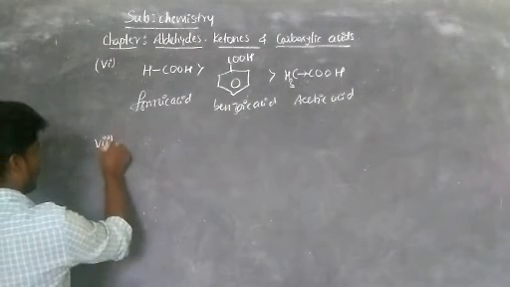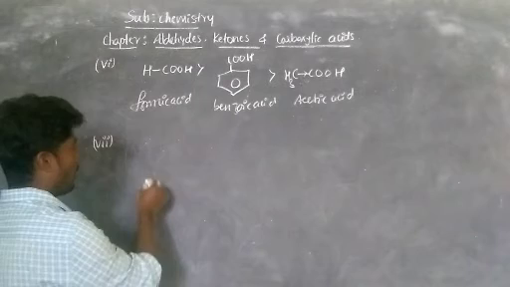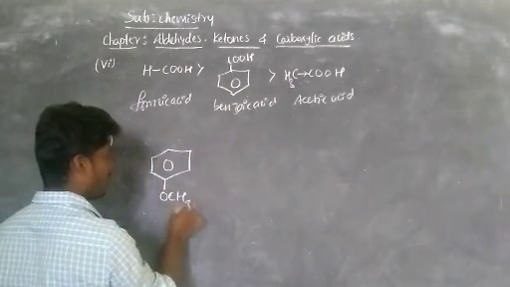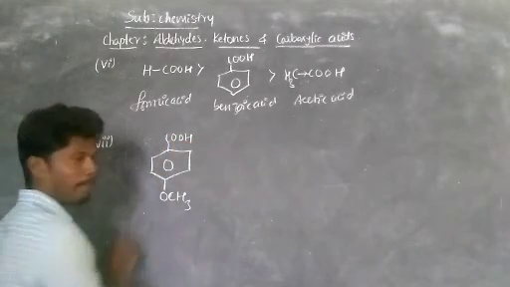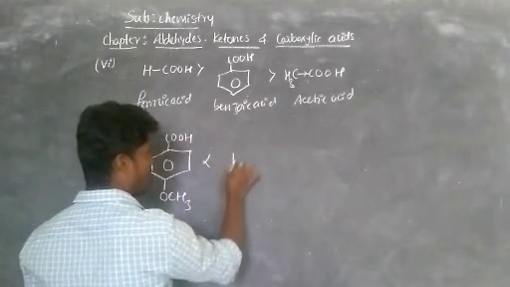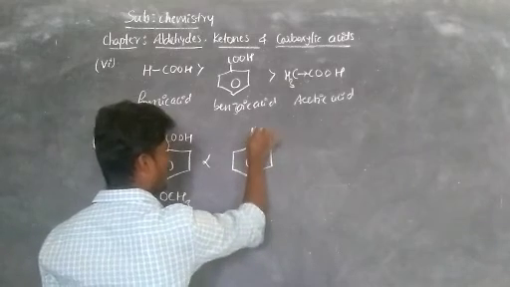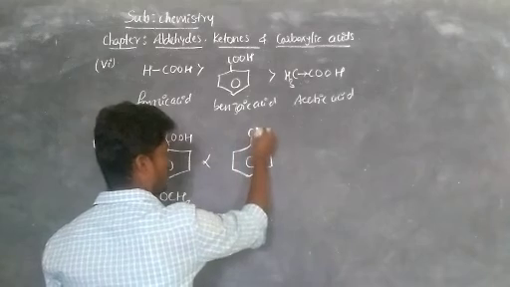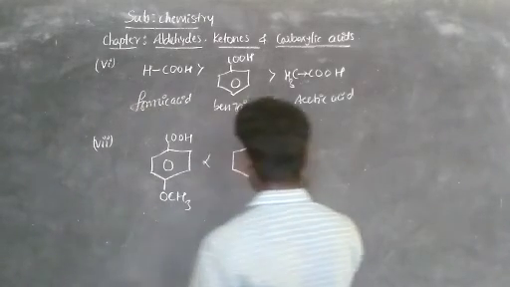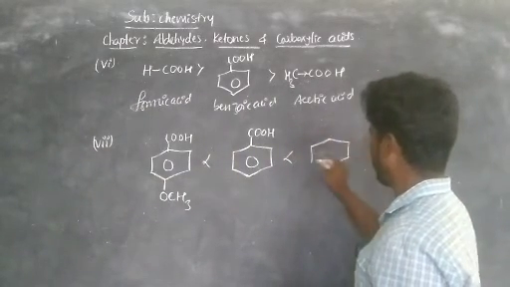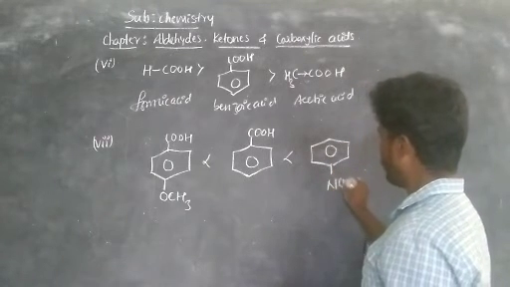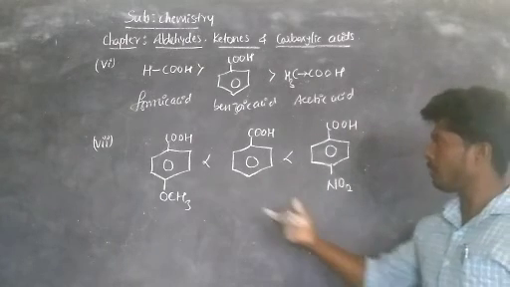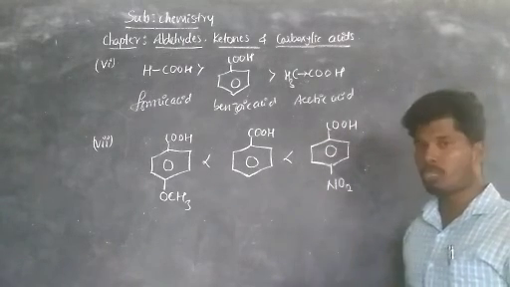Then the seventh one. Now, para-methoxybenzoic acid, OCH3. This para-methoxybenzoic acid is less acidic than benzoic acid, which is less acidic than para-nitrobenzoic acid. So this is the seventh one, very important. Now we are comparing all these three. Among these three, which is more acidic?